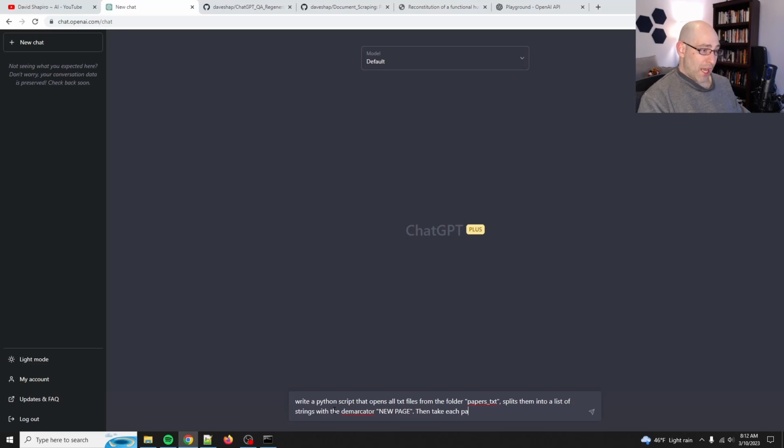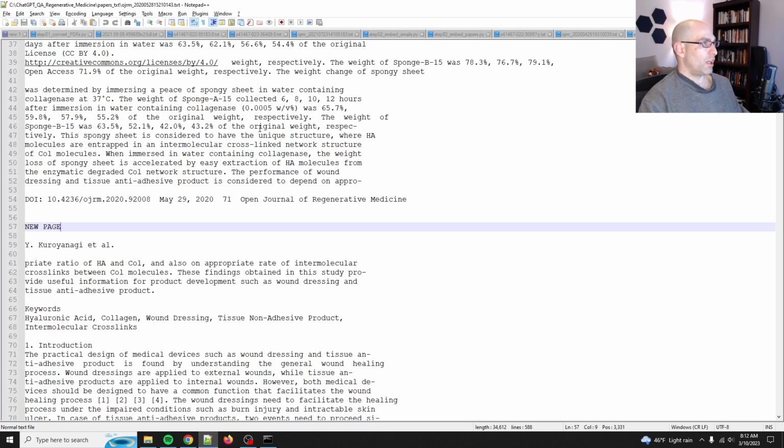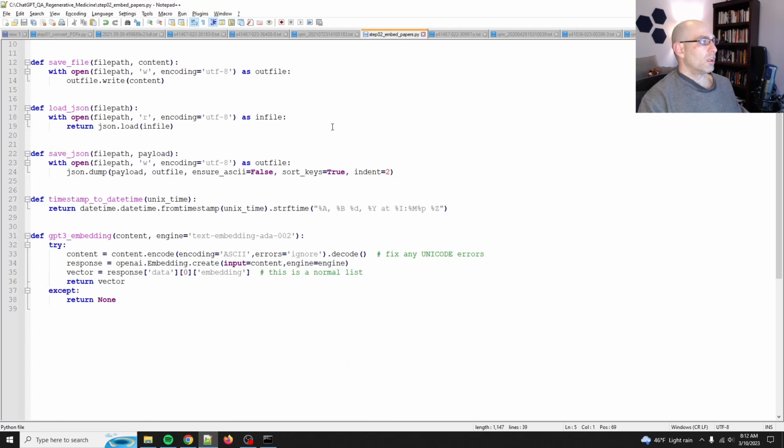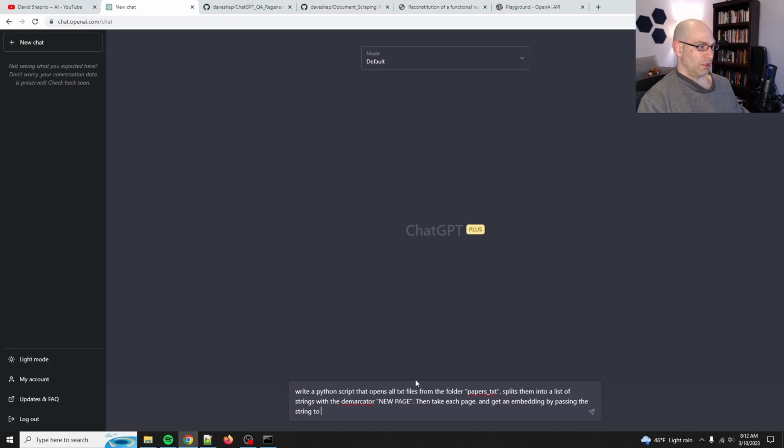Then take each page and get an embedding by passing the string to a function called GPT-3 embedding.